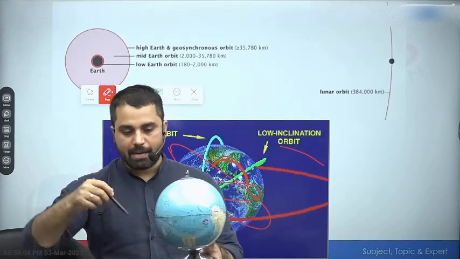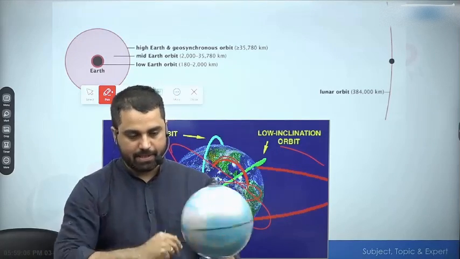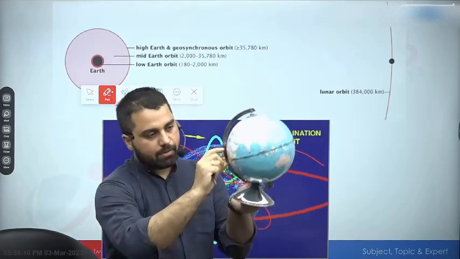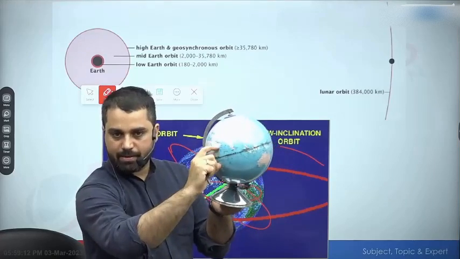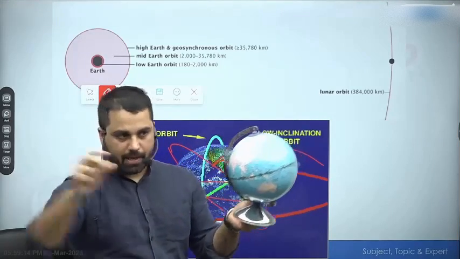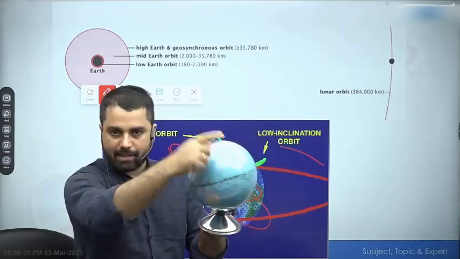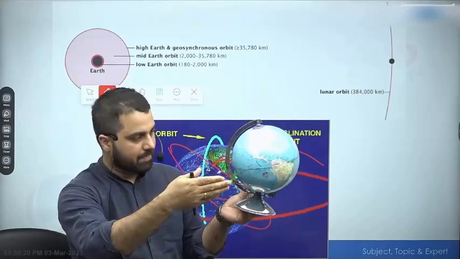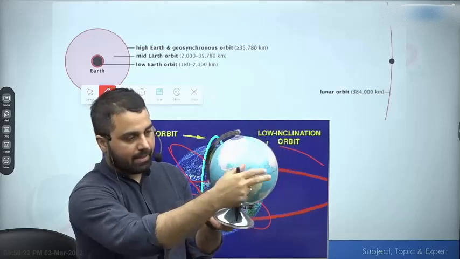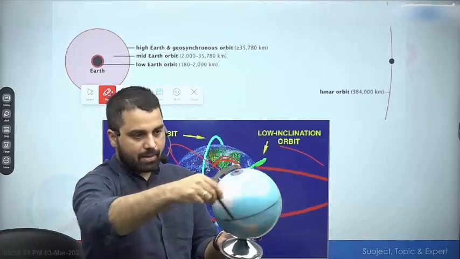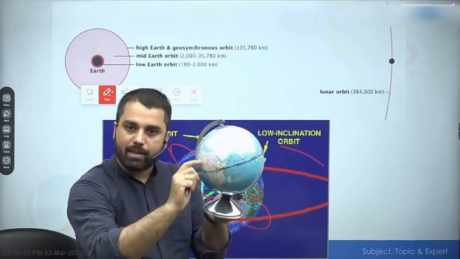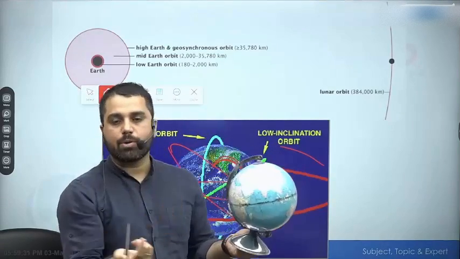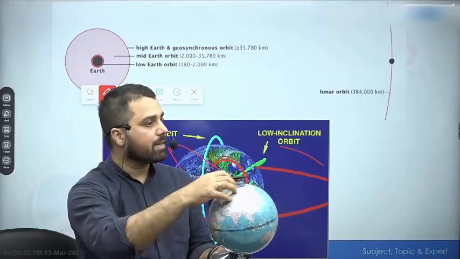Suppose we want the same thing over the equator. If it is at, say, 500 kilometers, it can observe a very small area around the equator because it is not very far away. If it were much higher, it could see more area, but at 500 kilometers it can observe a very small area, and if it is above the equator, it is going to observe only that small area. Apart from the equator and its surroundings, it will never be able to see areas like the polar regions. It can never monitor the polar area.